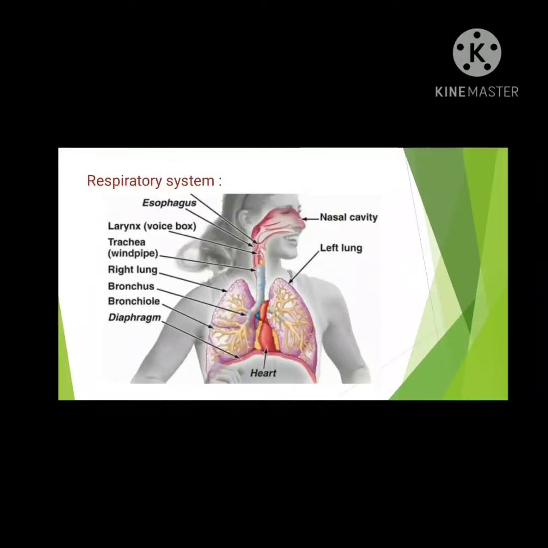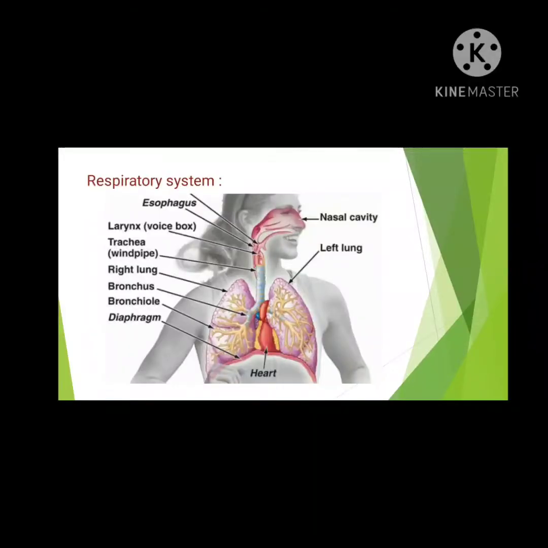The lungs play the major role in the respiratory system. Usually the lungs are divided into the right side and the left side. The right lung has 3 lobes, whereas the left has only 2 lobes. The lung is protected by a membrane called the pleura. The space between the 2 lungs is the mediastinum, where the heart is situated. The lung is separated from the abdominal cavity by a thin layer called the diaphragm.